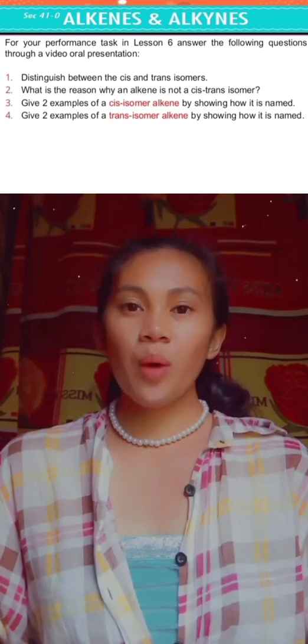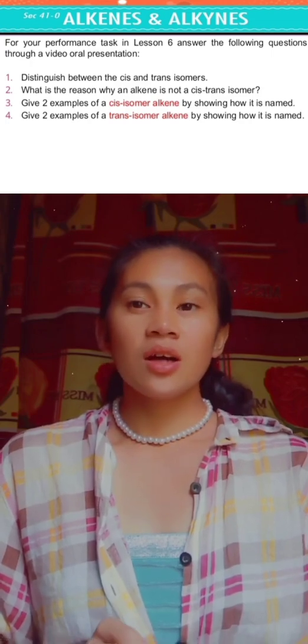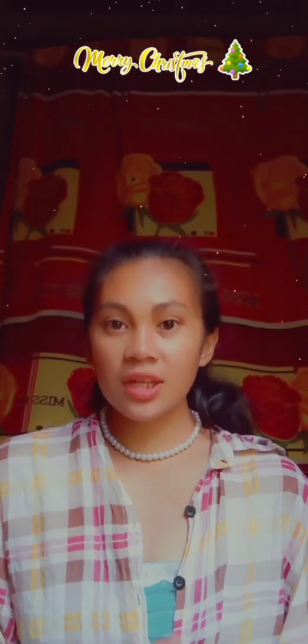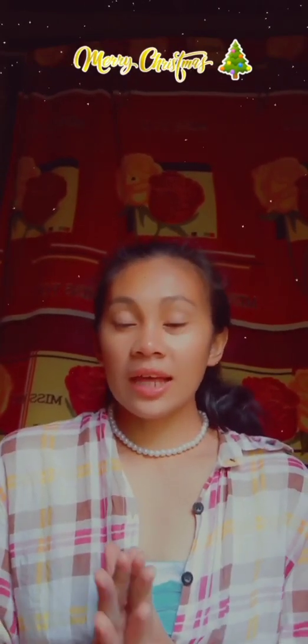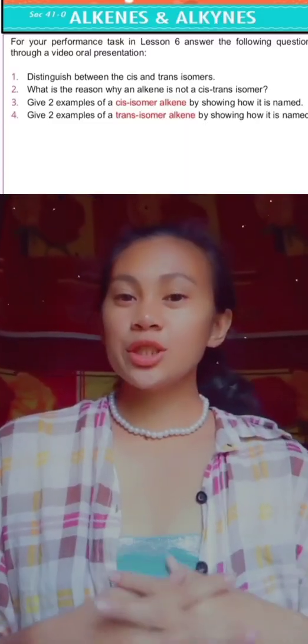What is the reason why an alkene is not a cis-trans isomer? So this is my answer. Alkenes cannot have cis-trans isomers if a carbon atom in the double bond is attached to identical groups. So this is the reason why such alkenes cannot have cis and trans isomers. Okay, let's proceed to question number 3.